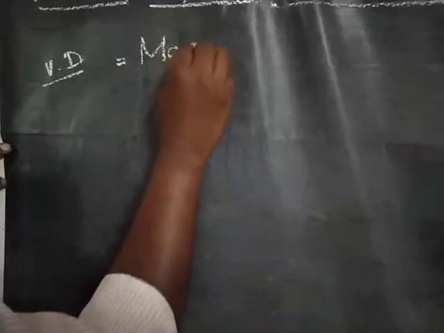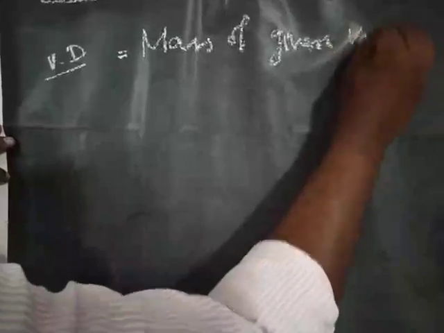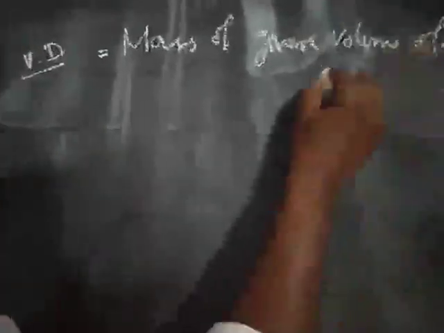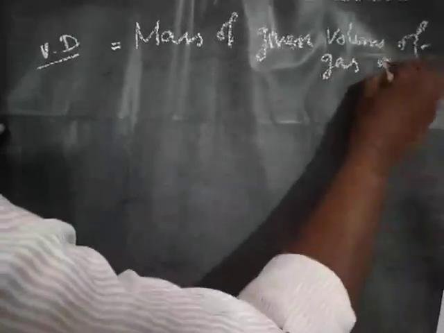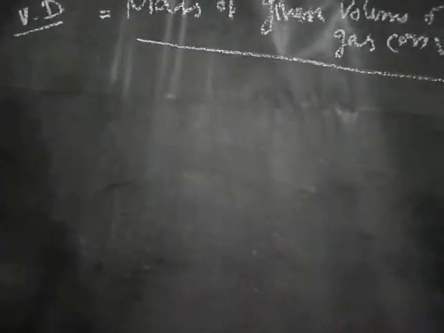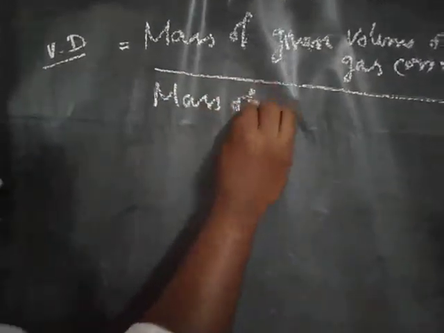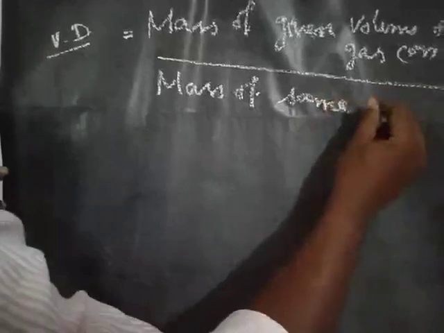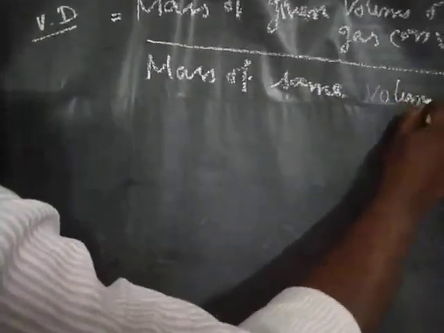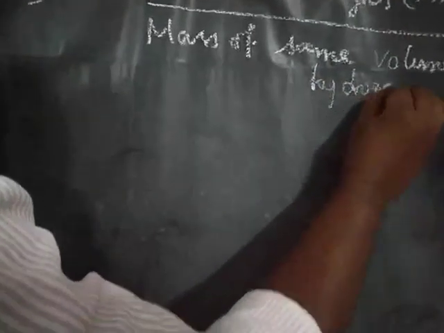Mass of given volume of gas or vapor divided by mass of same volume of hydrogen. This is the equation for vapor density.